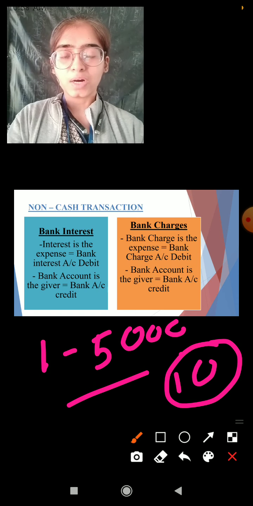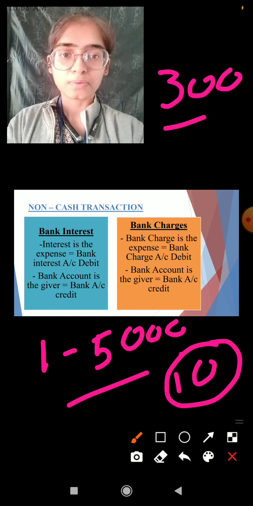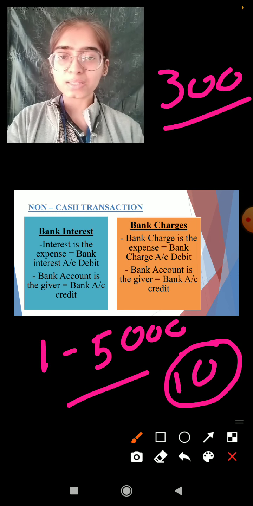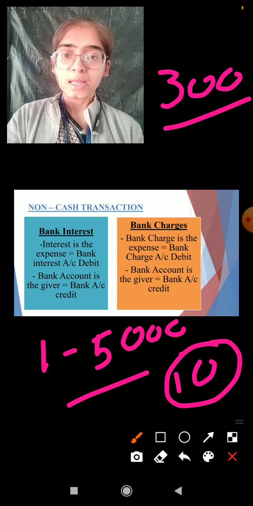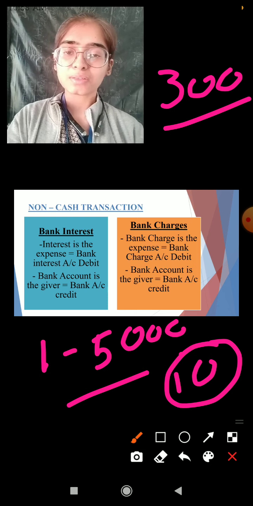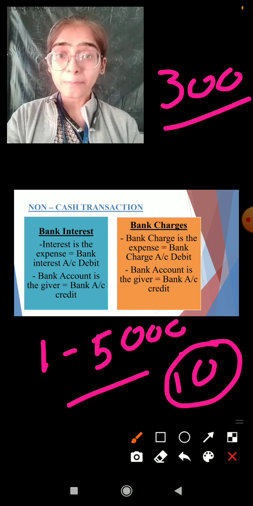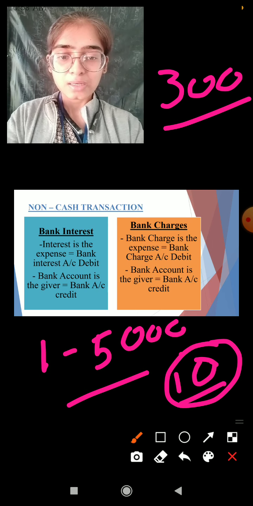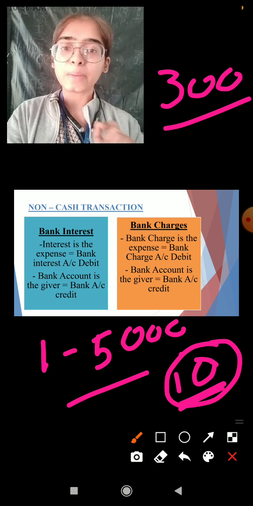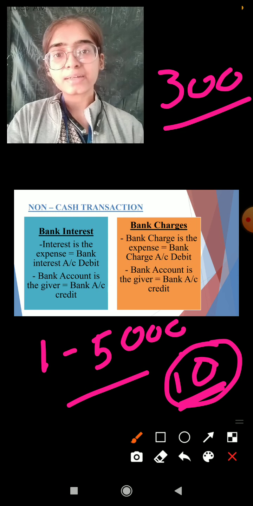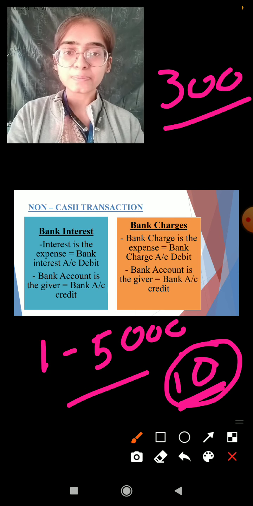Clear? Now our bill amount is rupees 3,000. Sorry, the bill amount is rupees only 300. Though we have to pay 10 rupees extra to the bank. Now as we are going to record the transaction, the 300 is going to be in the account of the electricity bill. But this 10 rupees, how we are going to treat this 10 rupees? This 10 rupees are to be treated as the bank charges, because these are the expenses which is borne by us, borne by the business.